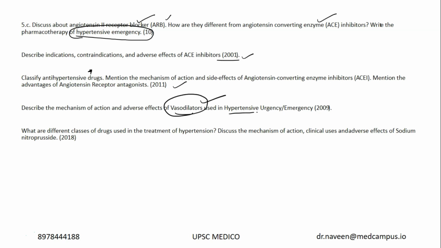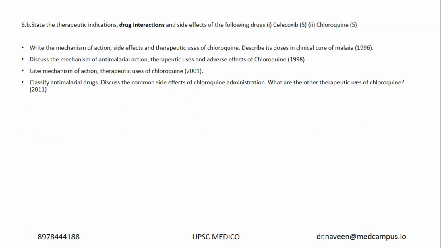And what is their use in hypertensive urgency or emergency, and what are the different classes of drugs used in treatment of hypertension, mechanism of action, clinical uses and adverse effects of the vasodilator, that is sodium nitroprusside. Very important question for 10 marks. Now what are the therapeutic indications, drug interactions and side effects of celecoxib, an NSAID?